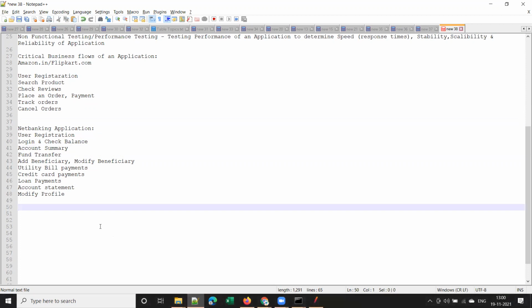If you are testing a travel application, can you list out some critical business flows, based on these two examples or based on your real experience? Let's take some travel applications like redbus.in or irctc.co.in. Can you list out some critical business flows, guys?